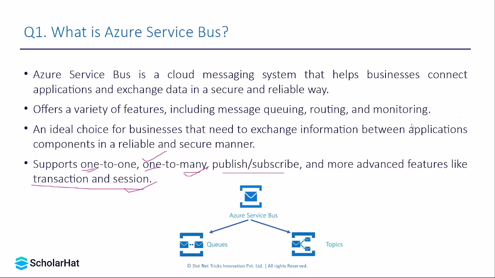As the diagram suggests, Azure Service Bus consists of two different parts. The first part is queues and the second part is topics. We'll discuss queues and topics in general in the upcoming slides, but you can simply think that queues and topics are the parts that handle the one-to-one, one-to-many, or PubSub mechanisms in Azure Service Bus.